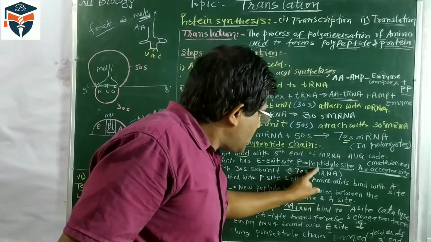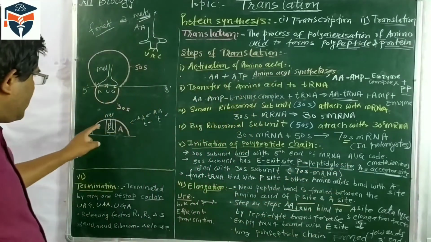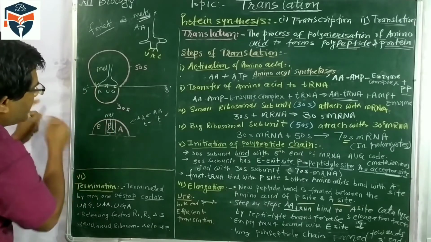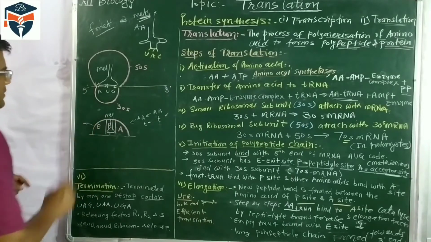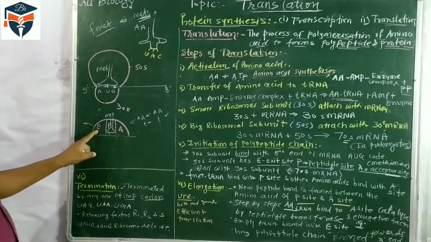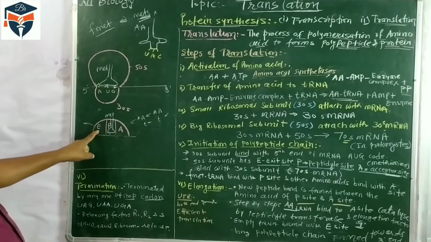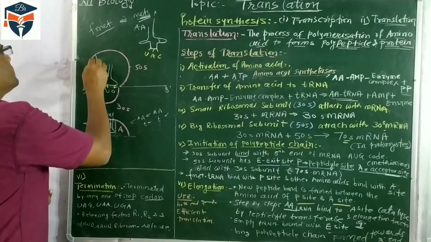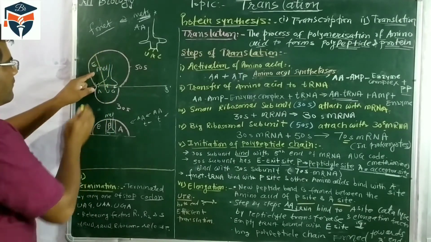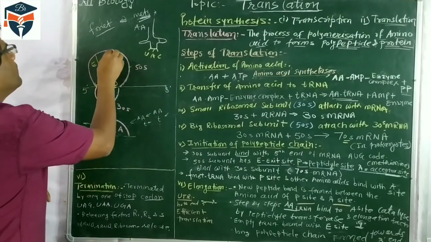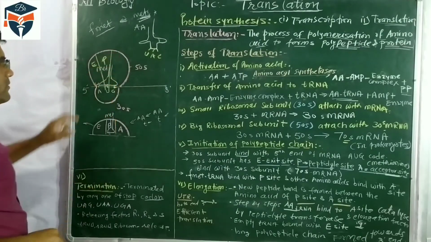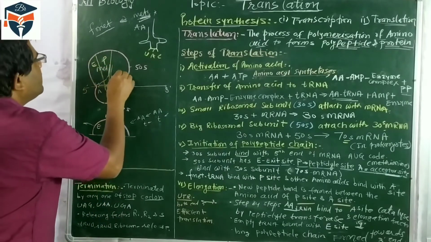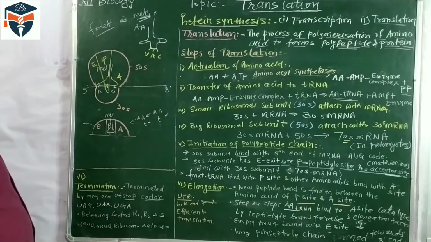So this is called the peptidyl site. And E: if the peptide bond is formed, then this tRNA exits from this side, so this side is called the exit. We should understand here, there are three sites. The first one is the E, exit site, from which the tRNA molecule will be removed. One is the P site, where the peptide bond formation takes place, and there is the A site, where the amino acids are attached.